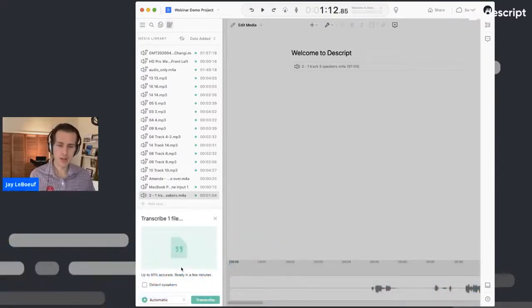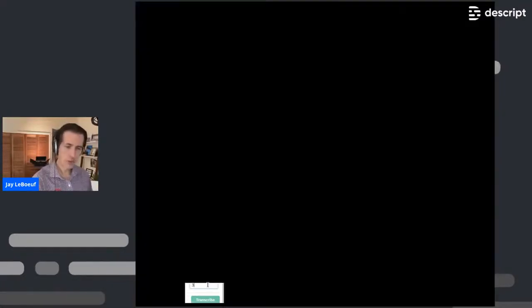And you notice down here some of the magic going on. On the lower left, it says transcribe one file. So Descript allows you to bring in audio, and we transcribe the audio from an audio file or a video file. Now, I know that there are multiple speakers in this, so I'm going to click on the Detect Speakers button, and I'm going to say that there's 3 speakers.